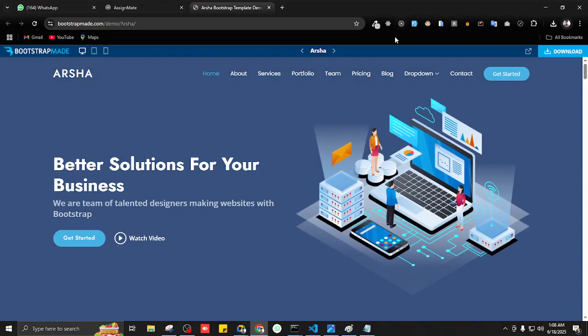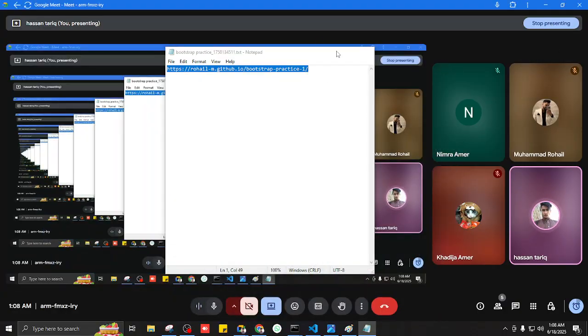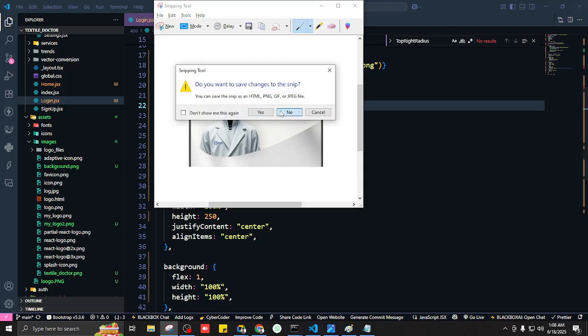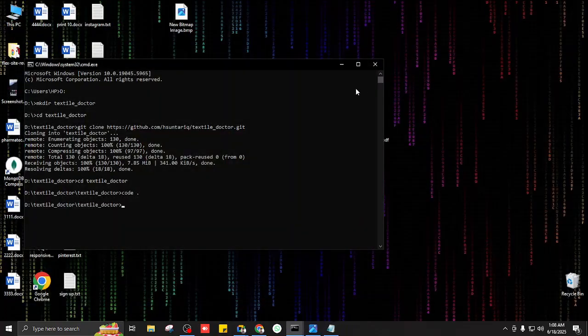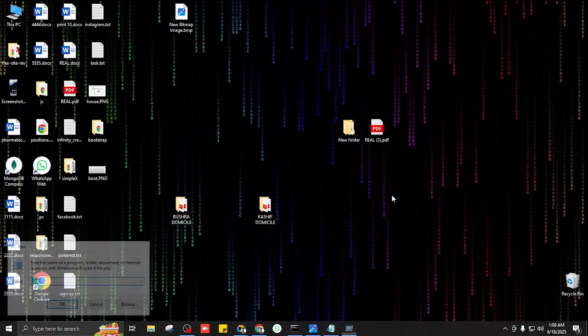Okay, so let us start. First of all, we want to create a new folder using the command line interface. So how do I open the command line? Yes, Windows plus R, and then I'll write cmd.